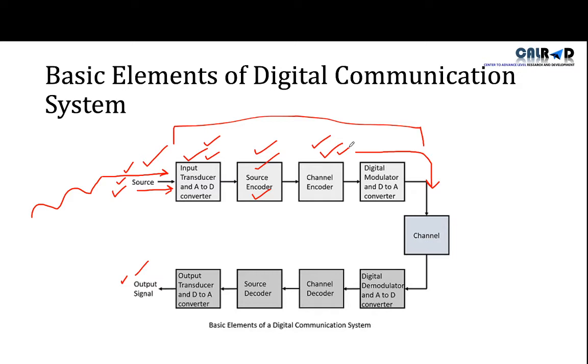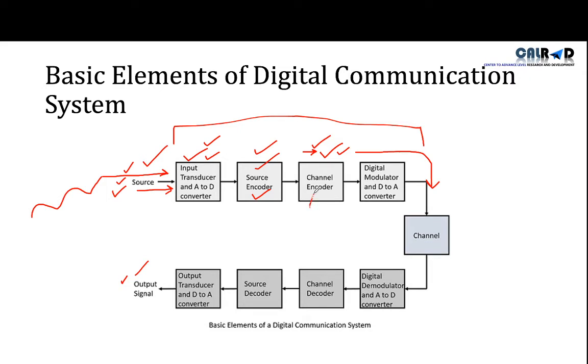Same in the case of communication. When your voice or data is going, noise is like a robber, noise can rob your voice or your data. So in order to protect your voice or data from the noise, you put some garbage in it.